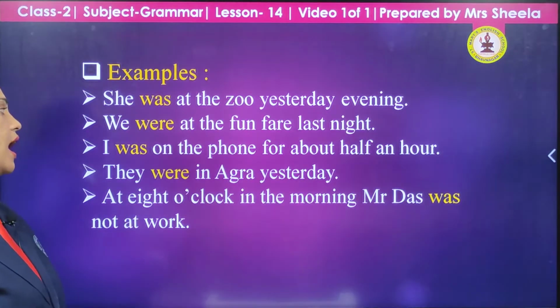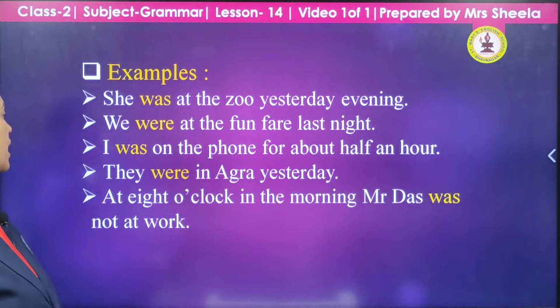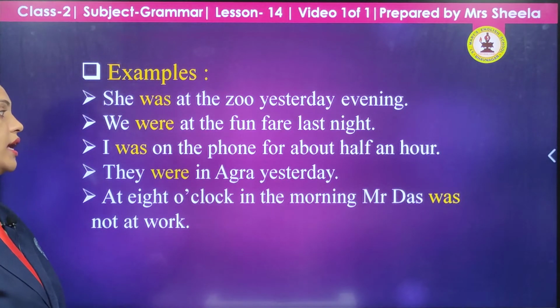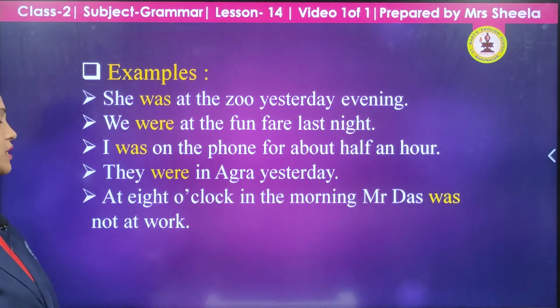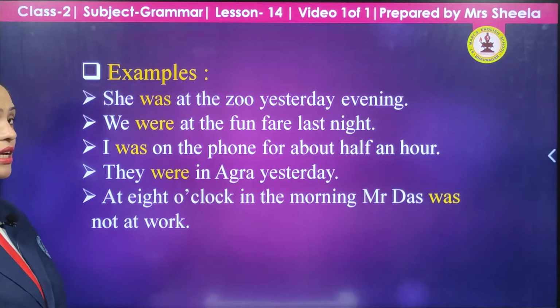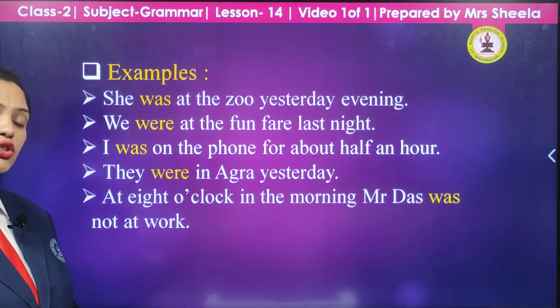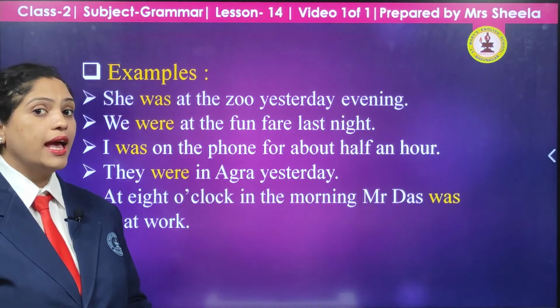They were in Agra yesterday. At 8 o'clock in the morning, Mr. Das was not at work. So these sentences are clearly showing us the use of was and were.